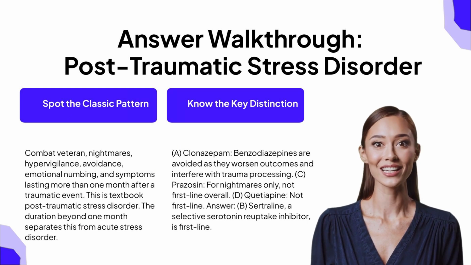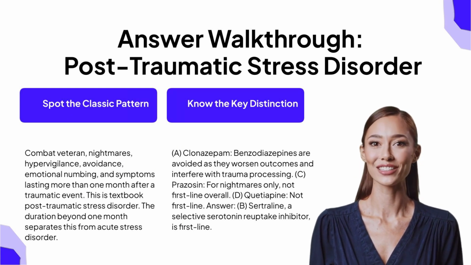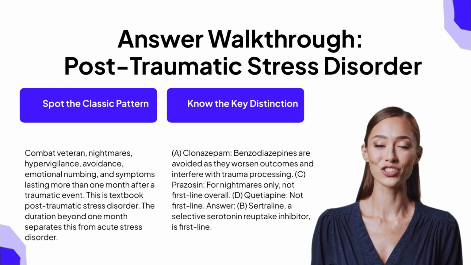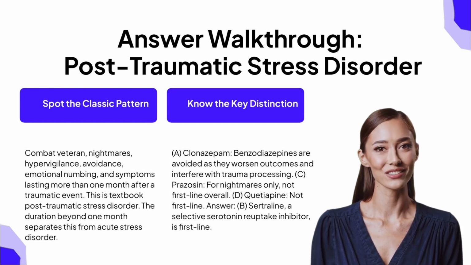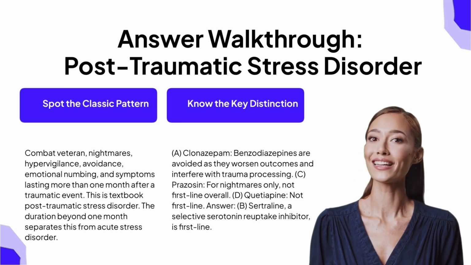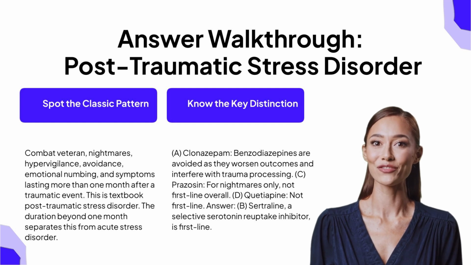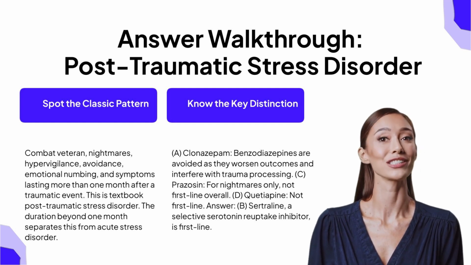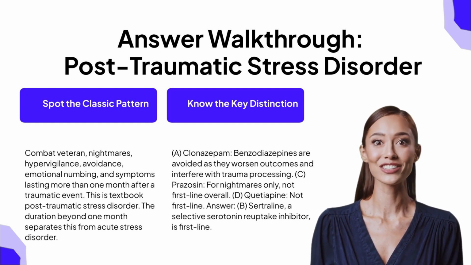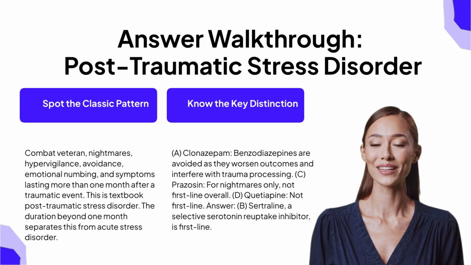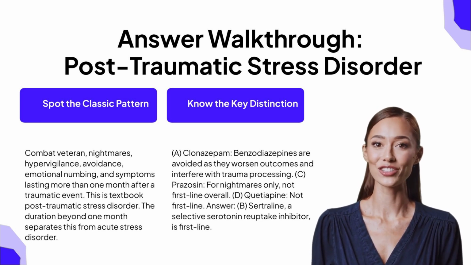The classic pattern here is a combat veteran with nightmares, hypervigilance, avoidance, emotional numbing, and symptoms lasting more than 1 month after a traumatic event. This is textbook post-traumatic stress disorder. The duration beyond 1 month separates this from acute stress disorder, which is the same symptom cluster, but lasting less than 1 month. Now for the key distinction on each answer choice.